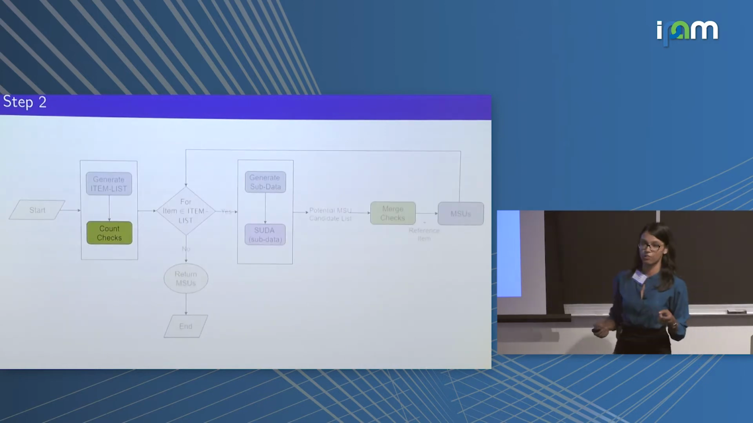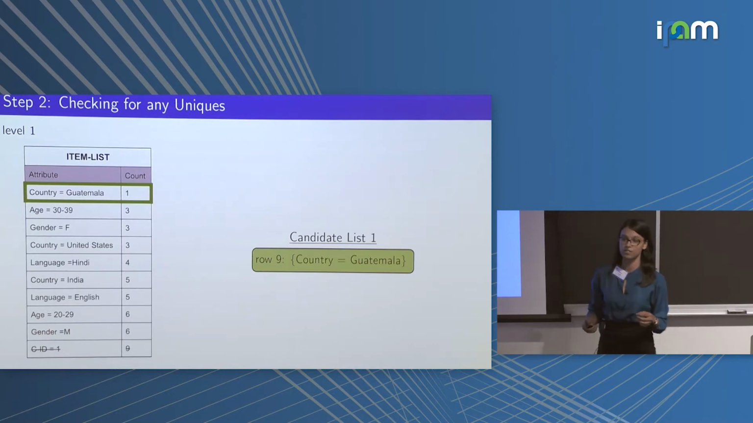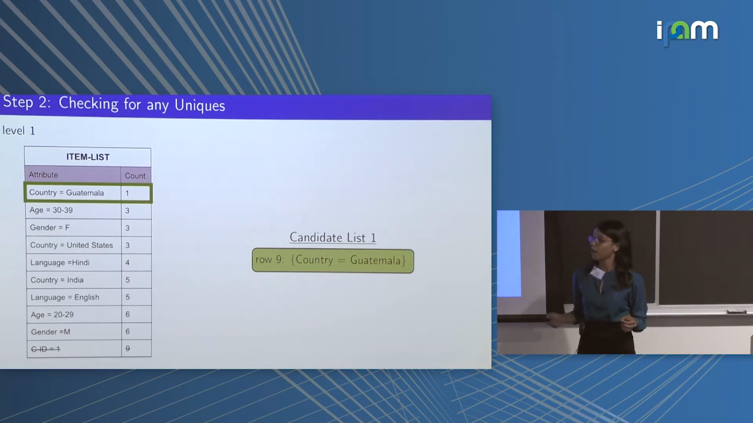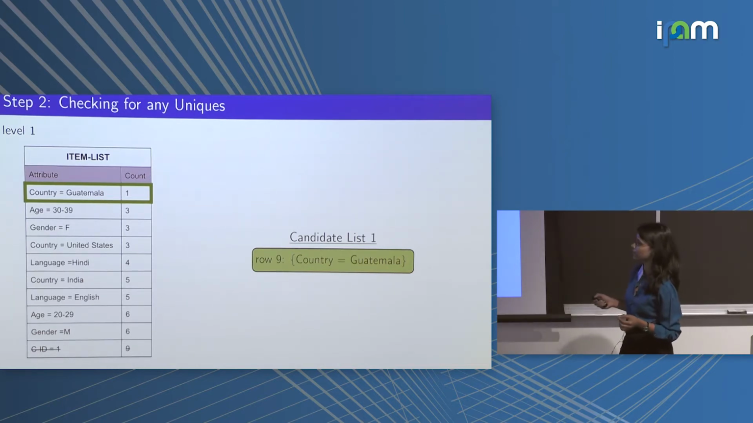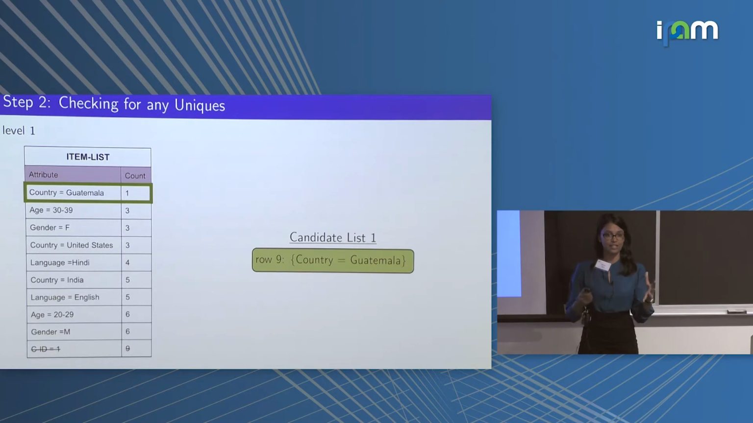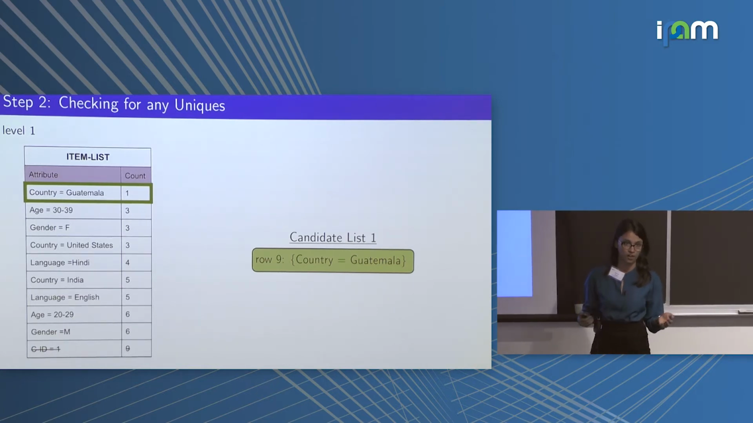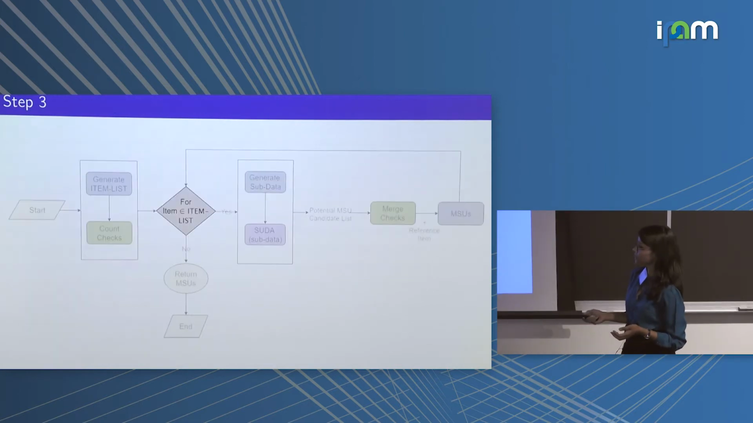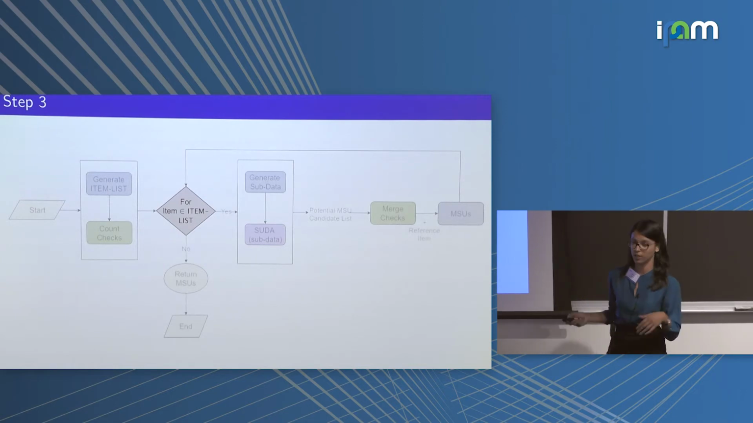This is the first count check that we deploy. The second count check that we deploy is the count equal to 1 check. This means that we cross out all the items that appear uniquely in our data set and append them to our candidate list for that particular level. The candidate list is what we use to keep track of all the MSUs that we have found so far. After doing that, we iterate over all the items that are left over in our item list in a sequential manner.